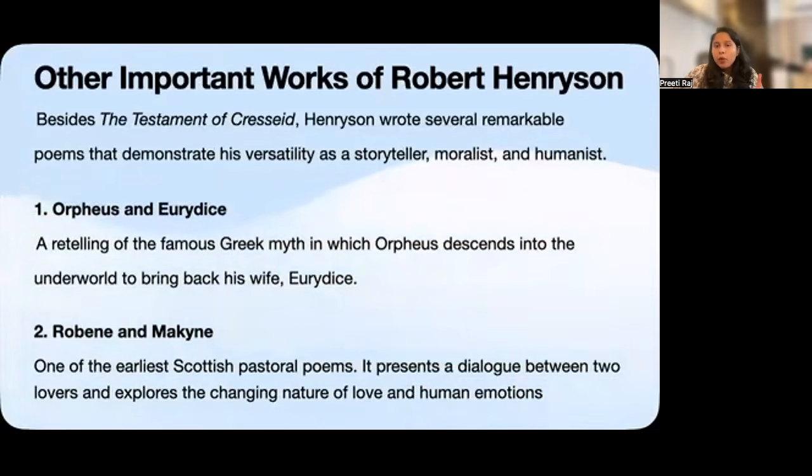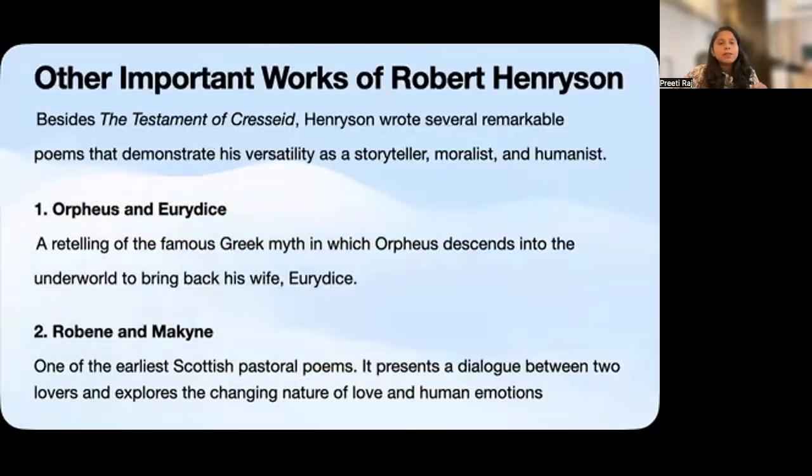Okay, so the second important work that we are going to talk about is Robene and Makyne. This is particularly significant because it is regarded as one of the earliest examples of Scottish pastoral poetry. Now, remember when we discussed this earlier under the characteristics of Scottish Chaucerian poetry. In pastoral poetry, we usually encounter nature, rural settings, shepherds, human emotions.